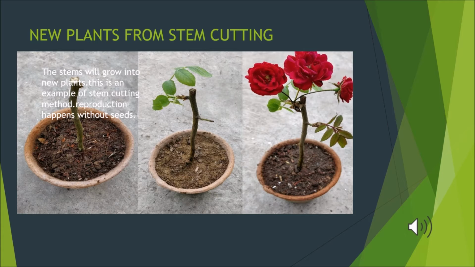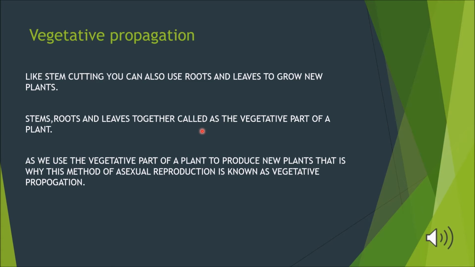You can also take root cuttings or leaves for a variety of plants. Basically, we can say that any vegetative part of the plant can be used for its reproduction. So like the stem, any vegetative part can be used for the reproduction of the plant. That means asexual reproduction in plants.